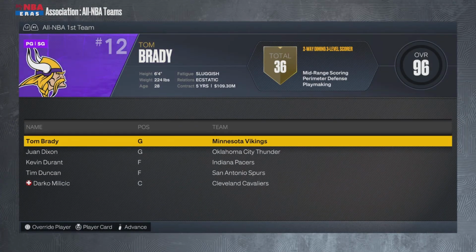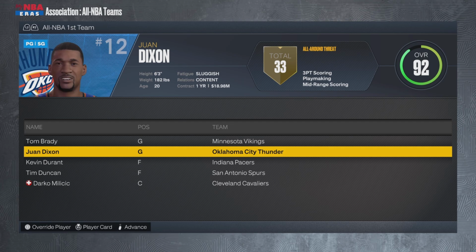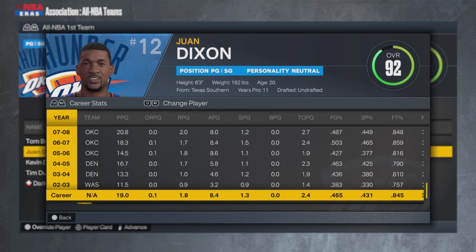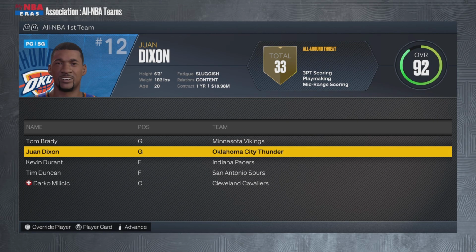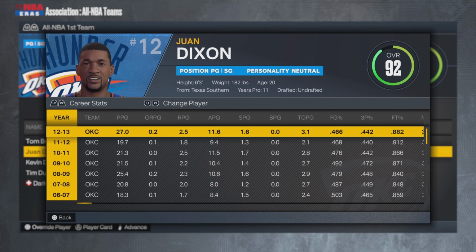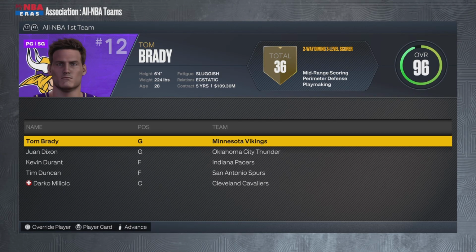You know, I tweaked with the draft class just a little bit. I didn't want to make anything too... Juan Dixon. Why is Juan Dixon so good? I don't know who Juan Dixon is. I definitely didn't mess with his stats, but congratulations. Wait, how is he 20 years old? This man was drafted in 2003, but he's 20 years old. I'm gonna ignore that, and I'm just gonna let him vibe.